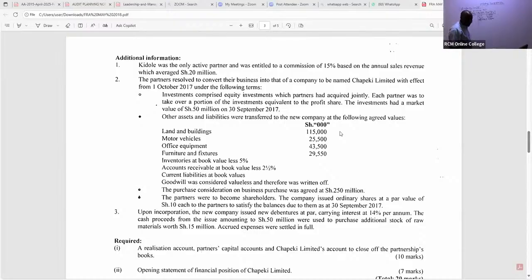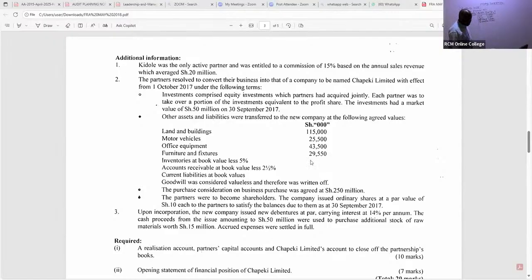43,500. Ladies and gentlemen, we have here furniture and fixtures. I can see the fair value. Remember, we are looking at these agreed values, fair value. So that is 29,550.